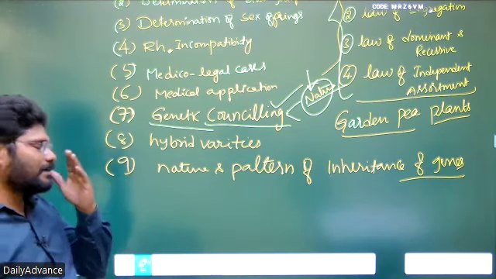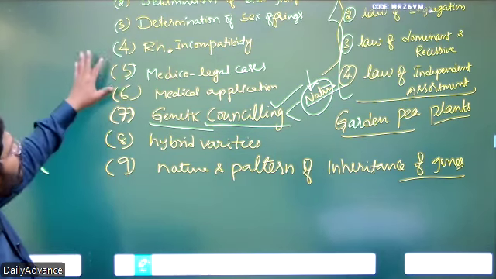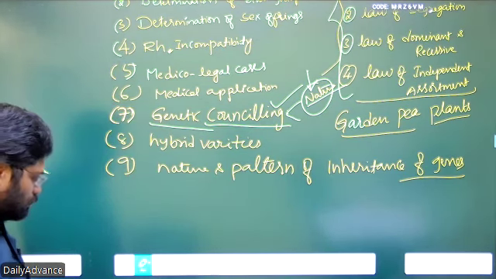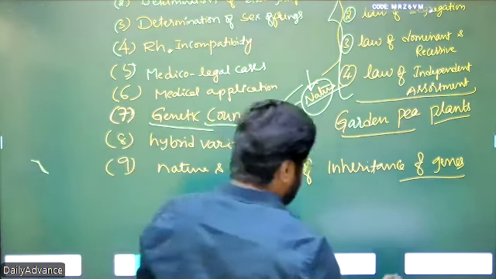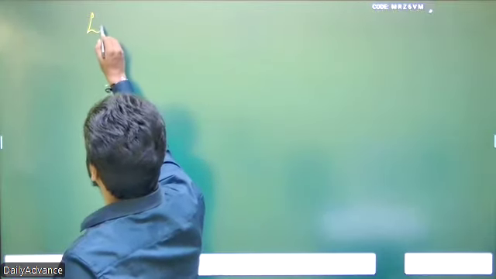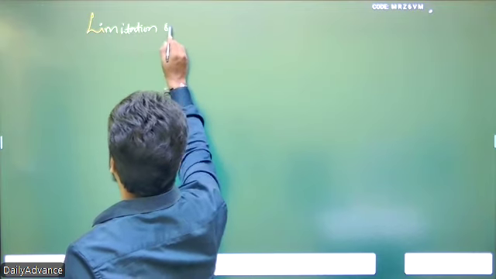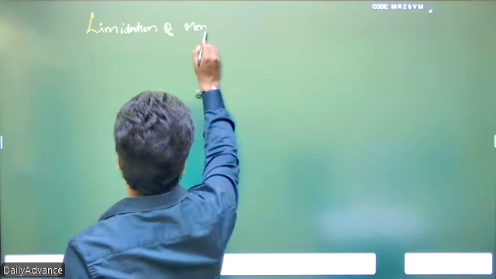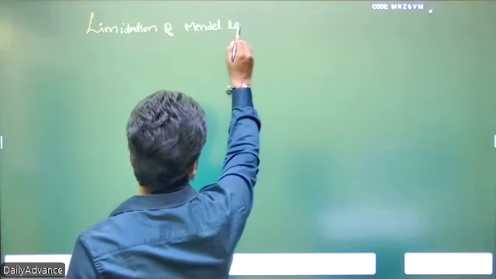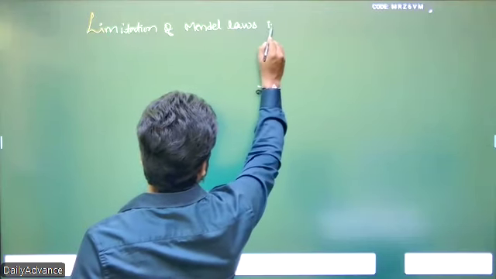This is the continuation of yesterday's topic, because we had discussed most of the things. Today we are discussing the limitations of Mendel's laws in human family.